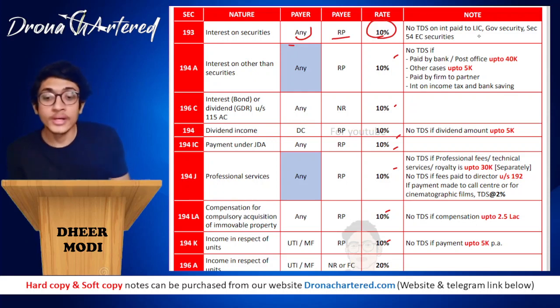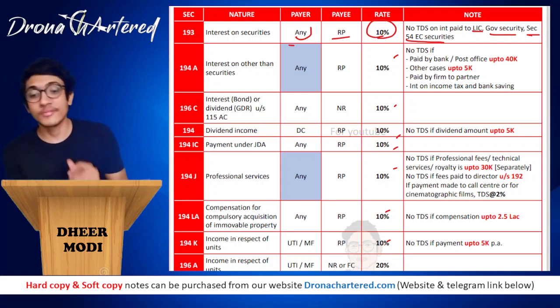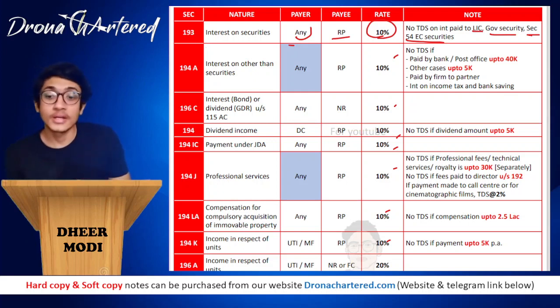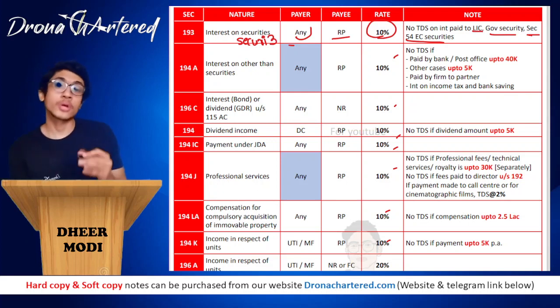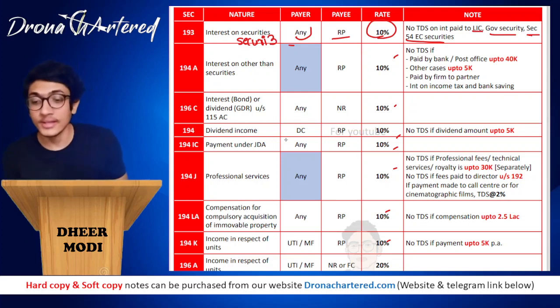No TDS on interest paid to LIC, any government security, section 54 specified security, section 54EC. There will be no TDS deducted. Okay, that is your section 193, that is interest on security. So if you want to remember security, this is how you can remember, so that it is section 193.